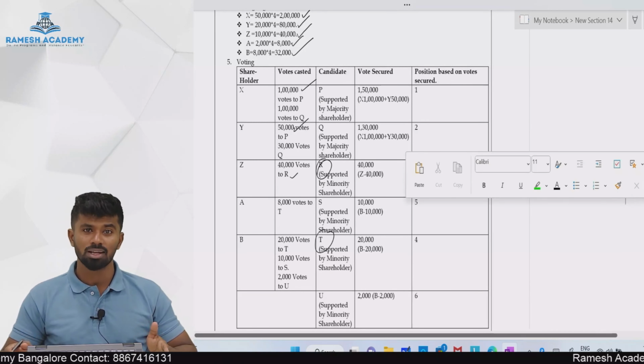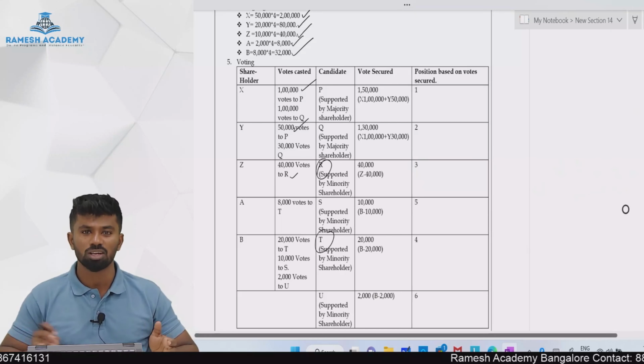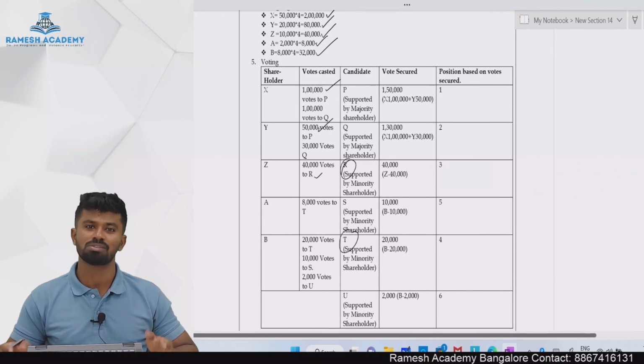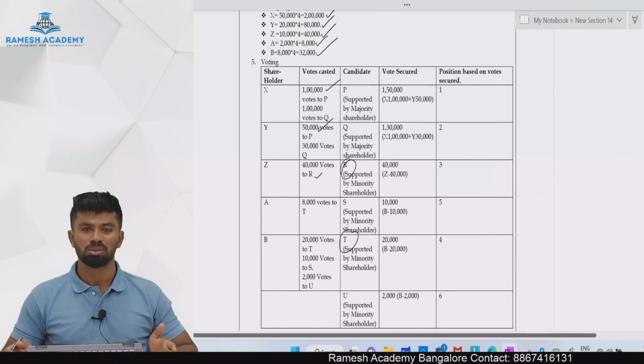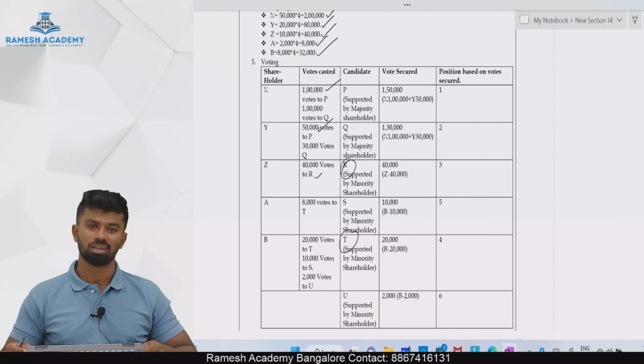I hope you guys learned something new in today's session, and I hope you guys got conceptual clarity with respect to the terms of single transferable vote, system of cumulative voting, and also appointment of directors by proportional representation.